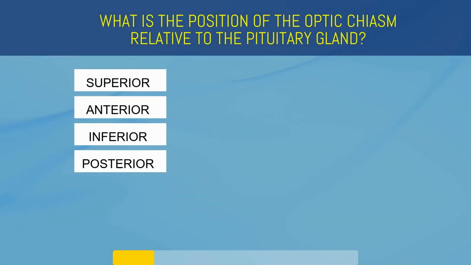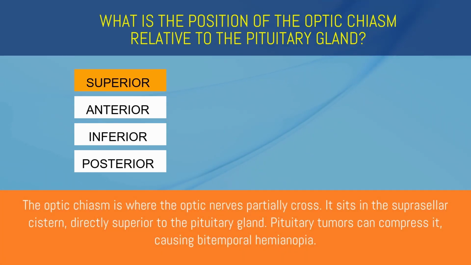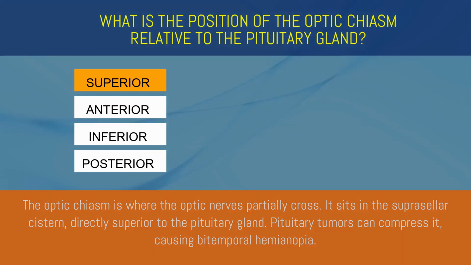What is the position of the optic chiasm relative to the pituitary gland? Superior, anterior, inferior, or posterior? Superior. The optic chiasm is where the optic nerves partially cross. It sits in the suprasellar cistern, directly superior to the pituitary gland. Pituitary tumors can compress it, causing bitemporal hemianopia.